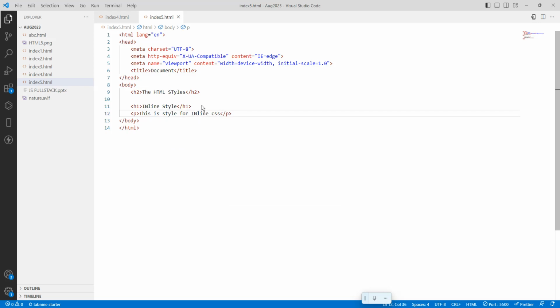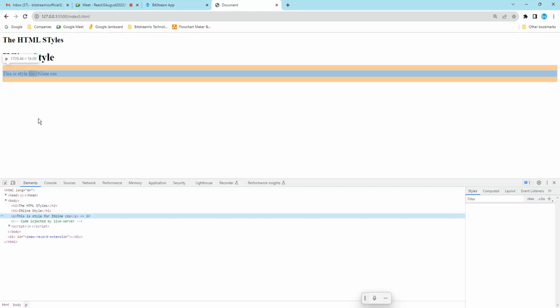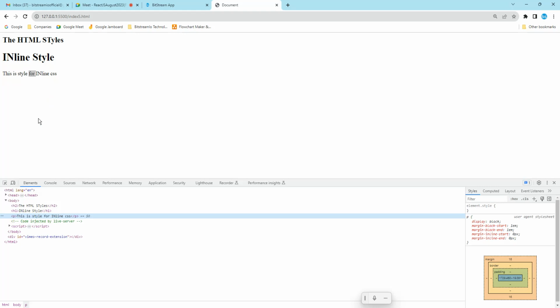So save it, run it, we'll go here. So this is the inline style. We are going to apply a style. What style are we going to apply? So I will just right click, inspect. So I will write a style. If you want to check styles, you can right click, inspect, or else if you want to select a specific element, just click here and click here.